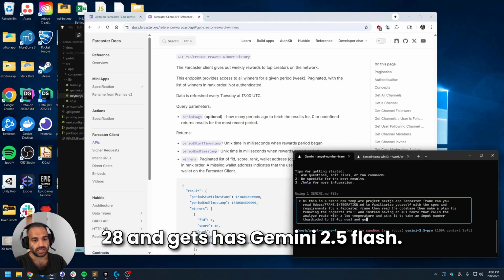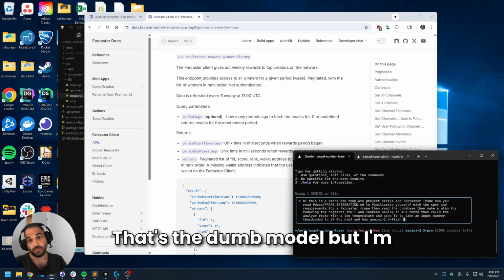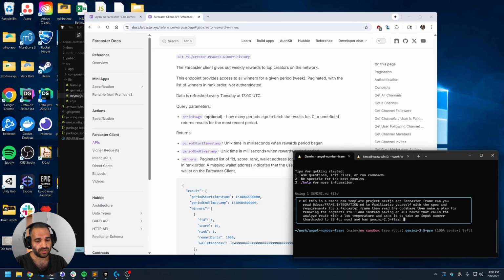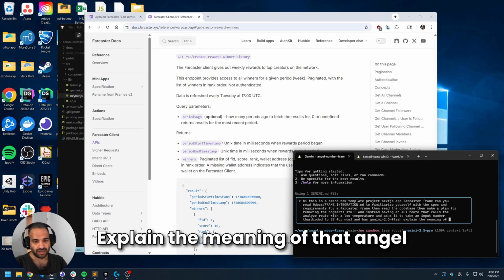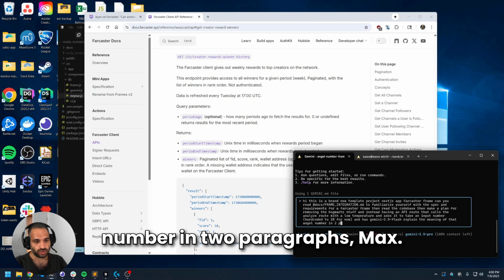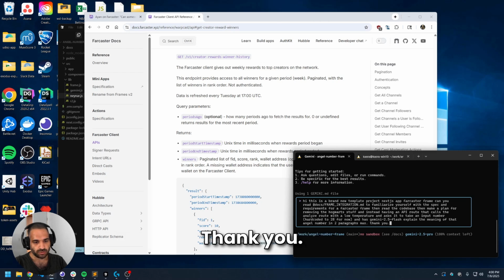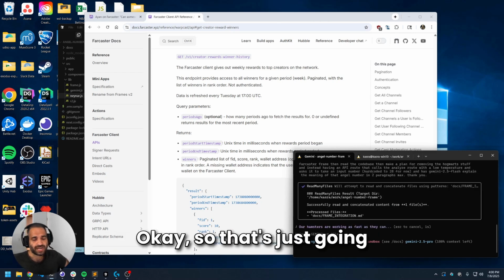And use Gemini 2.5 Flash. That's the dumb model, but I'm fine using it for this case. Explain the meaning of that angel number in two paragraphs max. Thank you. Okay. So that's just going to do its thing.